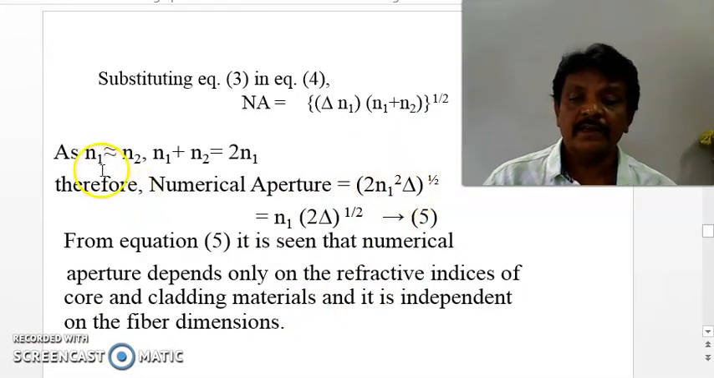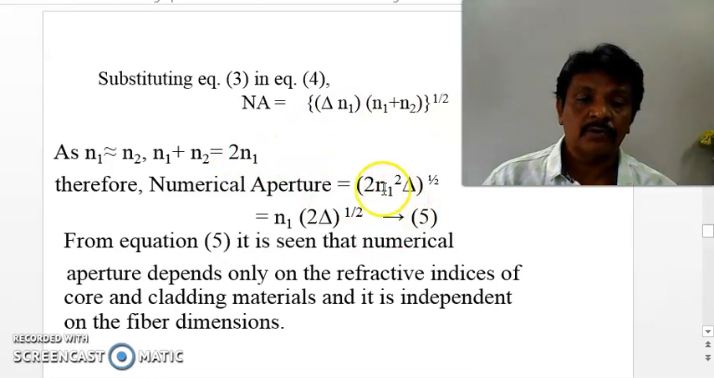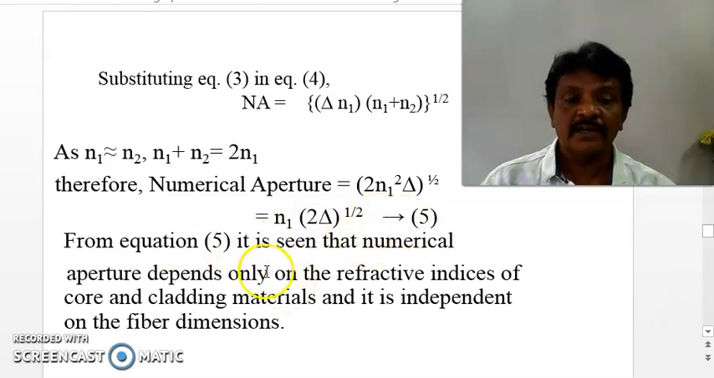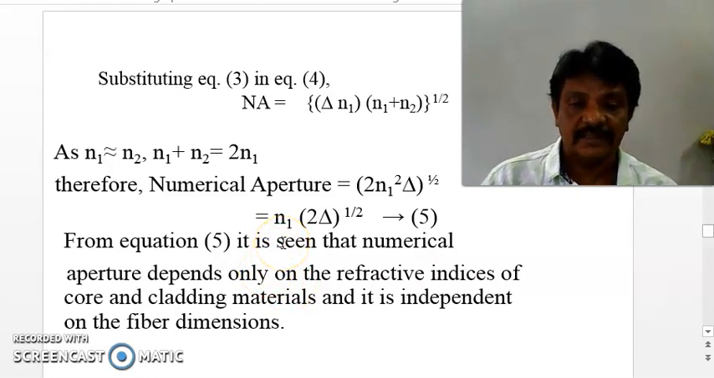And hence we are taking n1 as approximately equal to n2. So n1 plus n2 is equal to 2n1. Writing 2n1 instead of n1 plus n2, we will get (2n1 square delta) whole power 1 by 2. That n1 square is taken out of the root, and so we get n1 into root 2 delta. This is the expression for numerical aperture in terms of the fractional difference in refractive index.